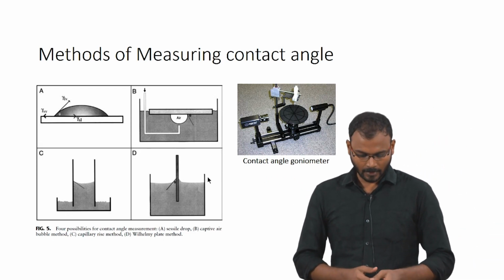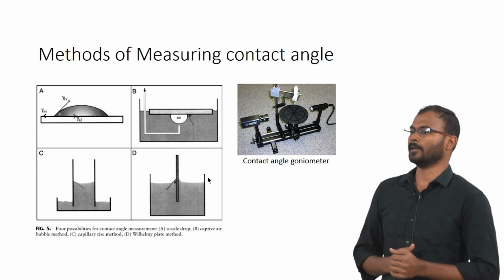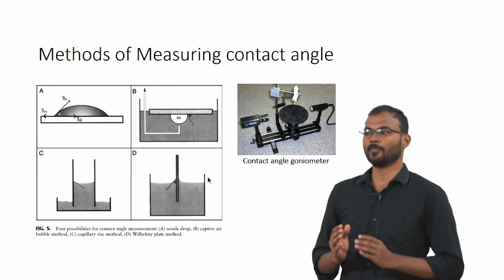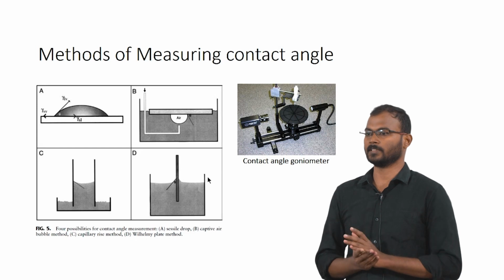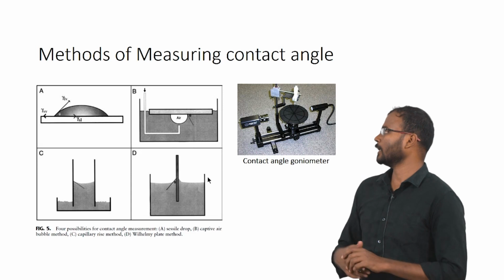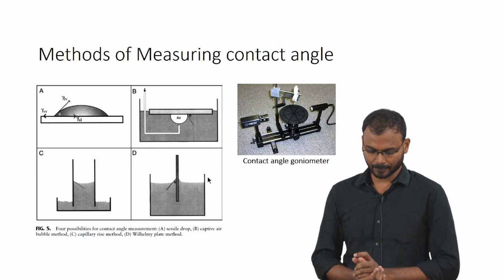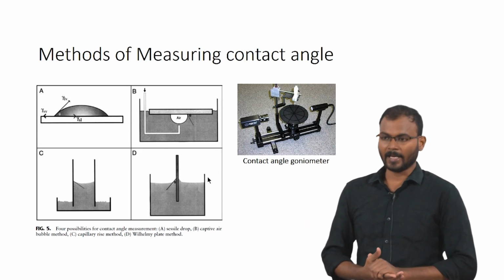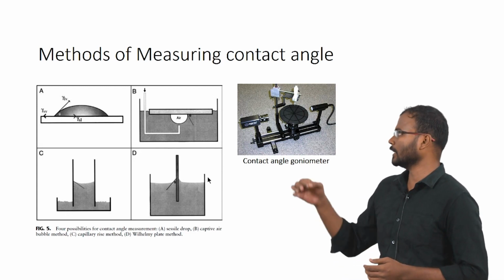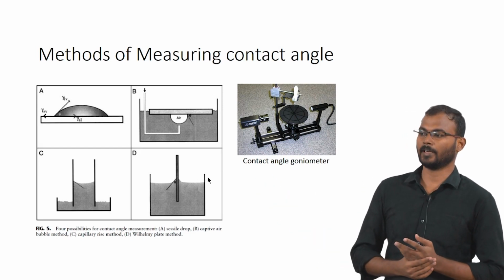Then the capillary rise method, this is used to measure the angle in small diameter grafts and these things, where all the surfaces having the uniform coating and uniform surface morphology are available. To check that, we use the capillary rise method. So, we will use the meniscus to find the angle between the liquid surface and the solid surface. Then the Wilhelmy plate method, where we will have metal plates and all. If you check the contact angle, we introduce the plate. So, both of the sides will have the same angle and by that we can find out the contact angle.